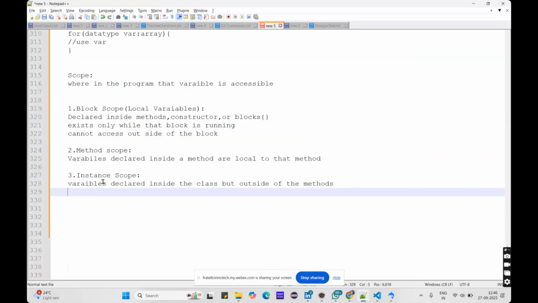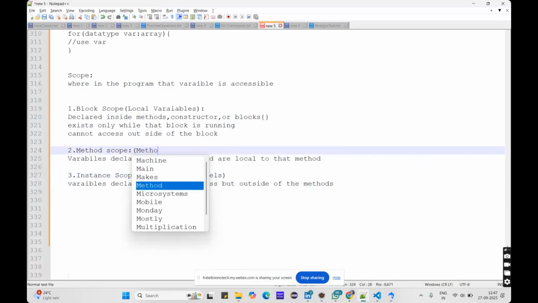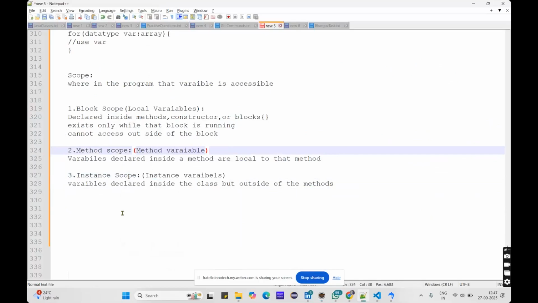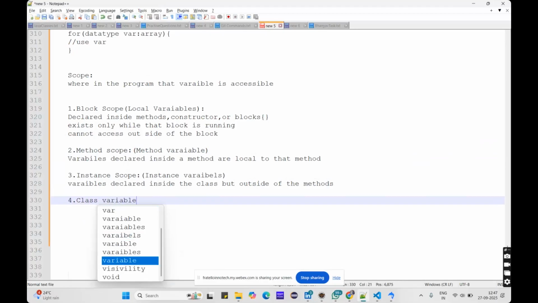This is an instance scope, which is known as instance variables, which we declare inside the class. This is a method variable, and we have the class variable also. So what is a class variable?